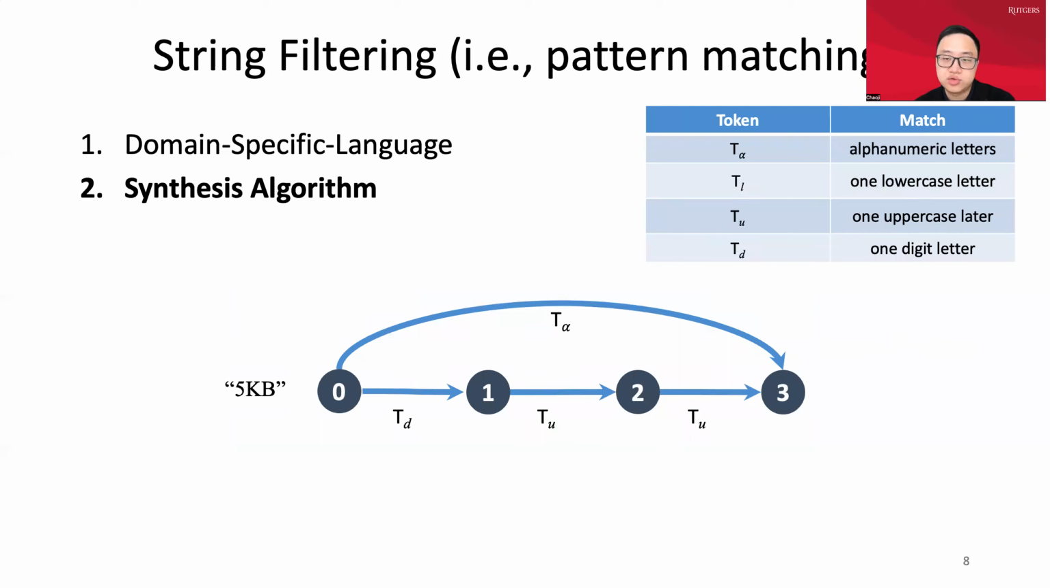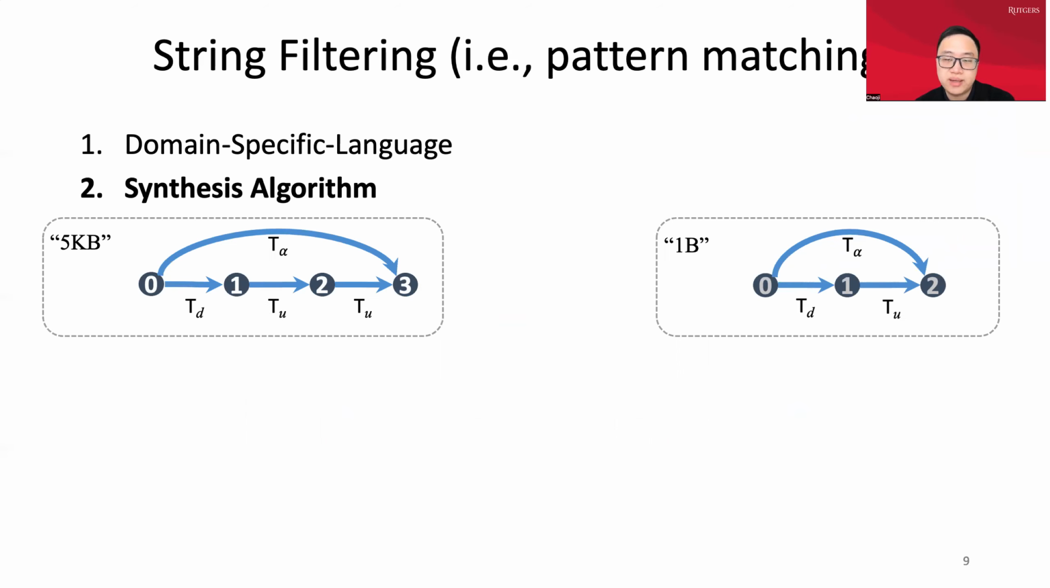And in the second part, to represent all the consistent patterns in polynomial space, we need to build a directed acyclic graph, DAG, on the original string. For example, we can transform our string 5kb to a graph with vertices and edges. And in this DAG, the 0 represents the start position of the string, and the 1 represents the first position of the string. So the edge 0, 1 will represent the substring 5 of the original string, which is a digit letter, and it will match the token TD.